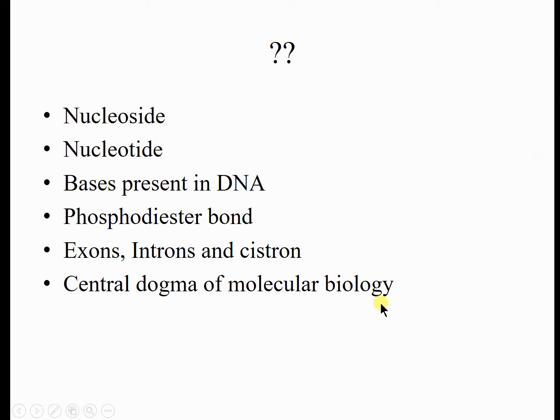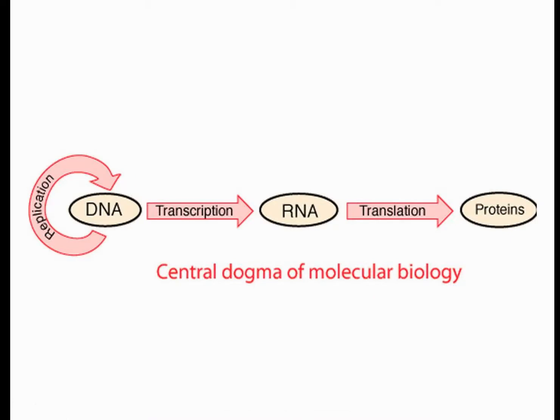Central dogma of molecular biology. What is the central dogma of molecular biology? Our genetic information is present in the nucleus in the form of DNA. Now the cell will do its action with the help of certain proteins like enzymes. So if the cell wants to multiply, the DNA becomes replicated into newer DNA. That is replication of the DNA. That is one process in the central dogma. That is the first process.